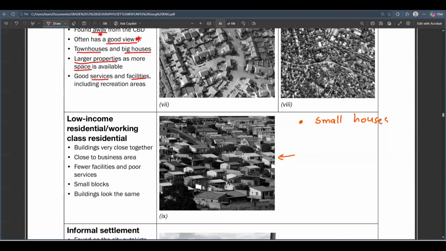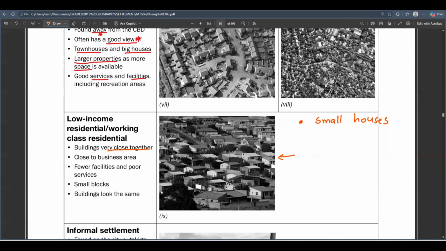This is your average lowish township, usually having RDP houses, small houses, no double-story houses, and the houses are built very close together, so they don't have spaces between them. There are only small spaces between the houses. So that's the low-income residential areas.